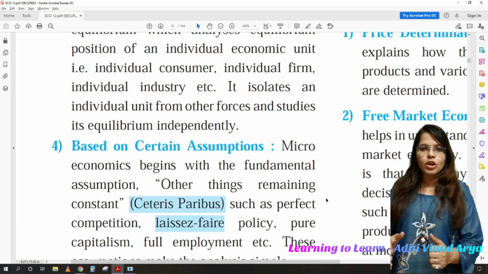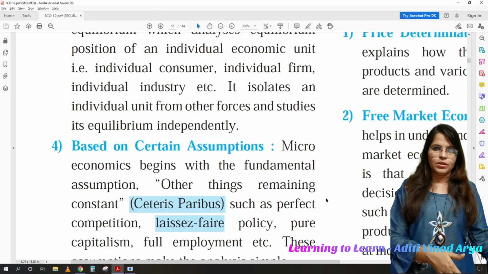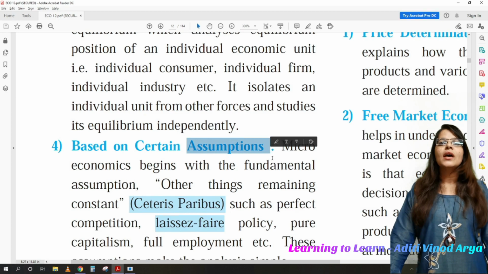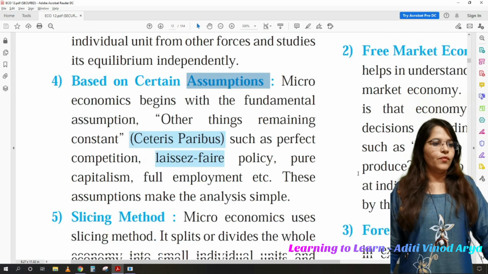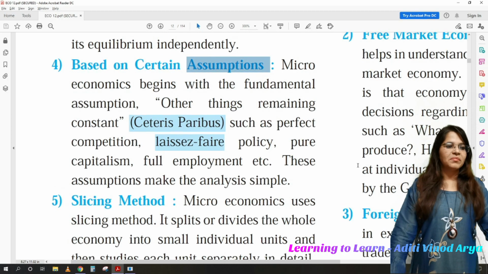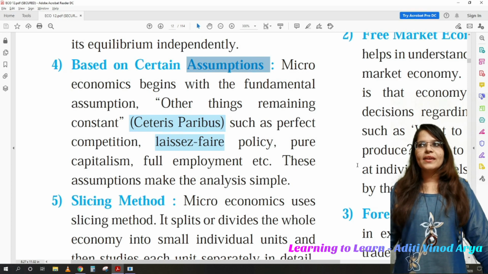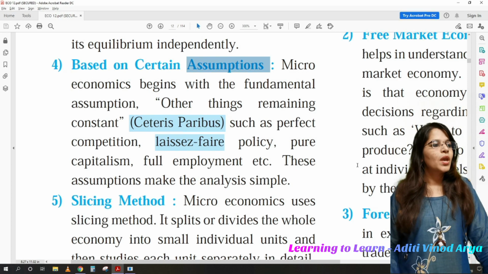So microeconomics has a lot of assumptions so that they can prove their theories. So we have to consider those assumptions, and only after considering those assumptions could the theory be proved. We can take any example, like the law of demand, elasticity of demand, the law of supply, law of diminishing marginal utility, etc.